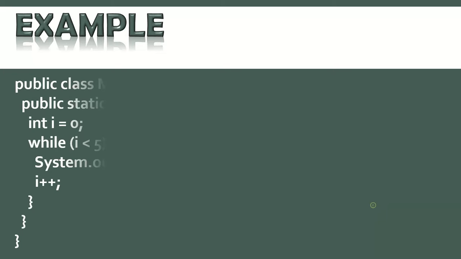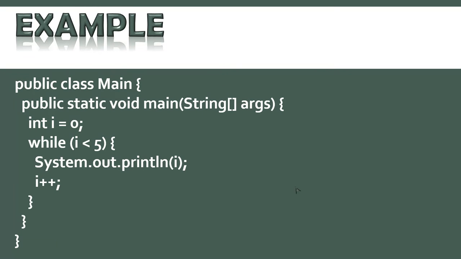A sample example: the main class is there, and public static void main. In the main function you write i equal to 0, while i less than 5. So this is a condition. The condition is met because the value of i is 0, so it will go to this starting block and ending block and execute, and it will go on executing until this condition is no longer met.